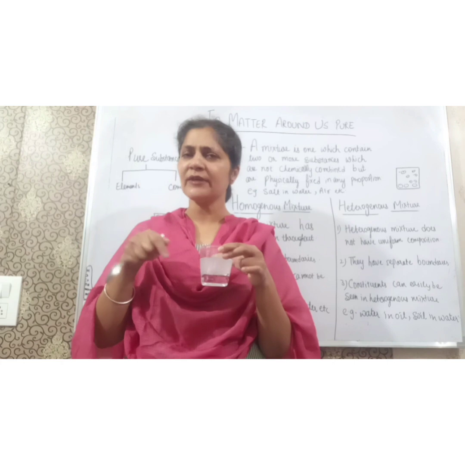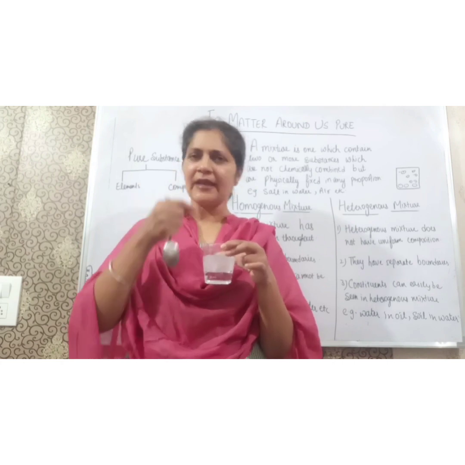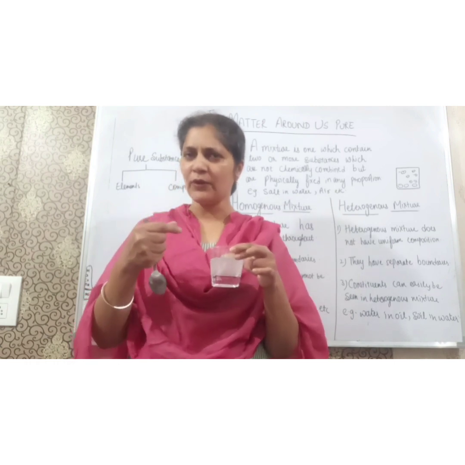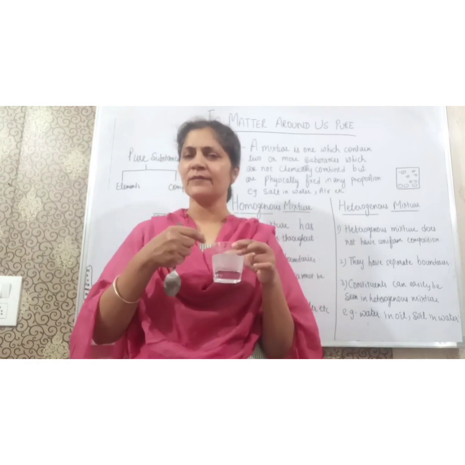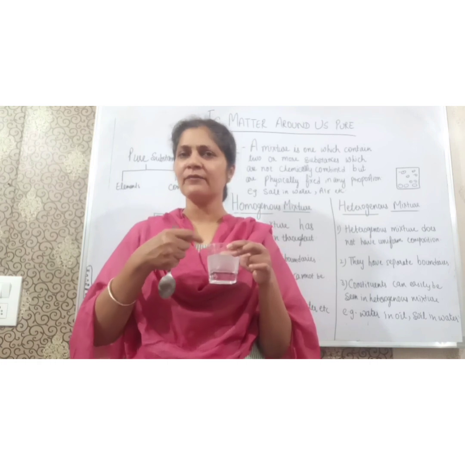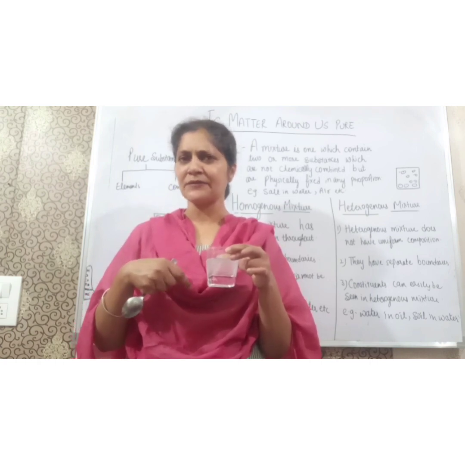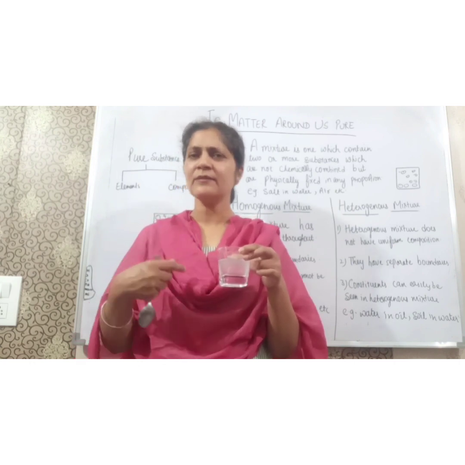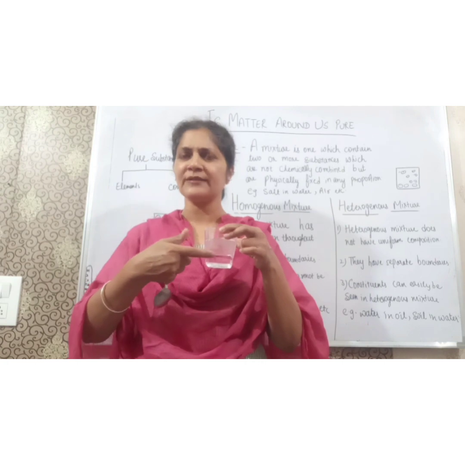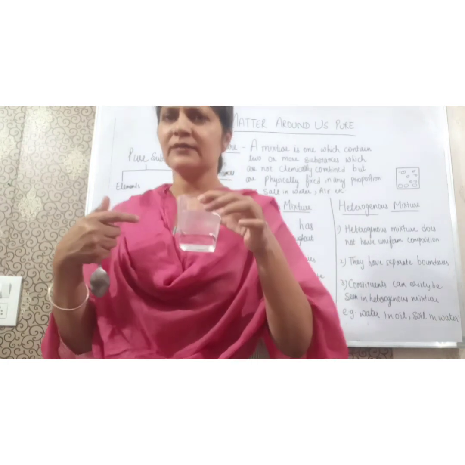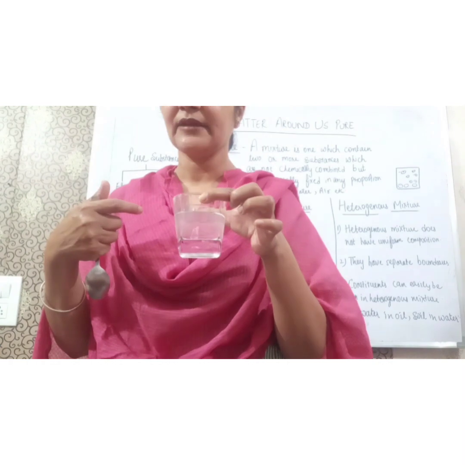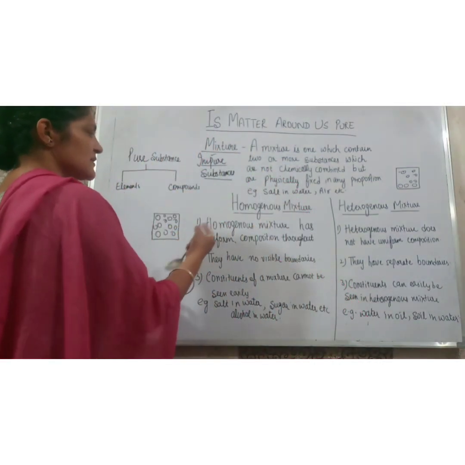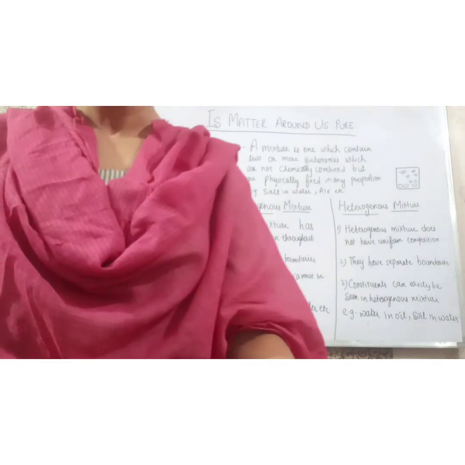They are mixed together. We can just taste it, then we will come to know that this is a solution of salt and water, because the particles of salt are not clearly visible. They can be seen with a microscope, but with our naked eye they are not visible. There are no boundaries of salt and water separately. See students, this is a homogeneous mixture. A homogeneous mixture has uniform composition throughout.